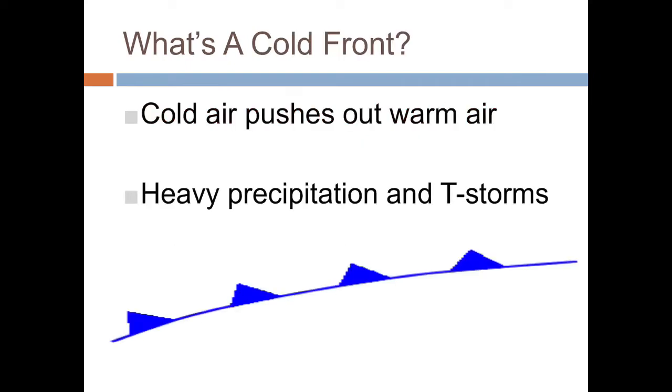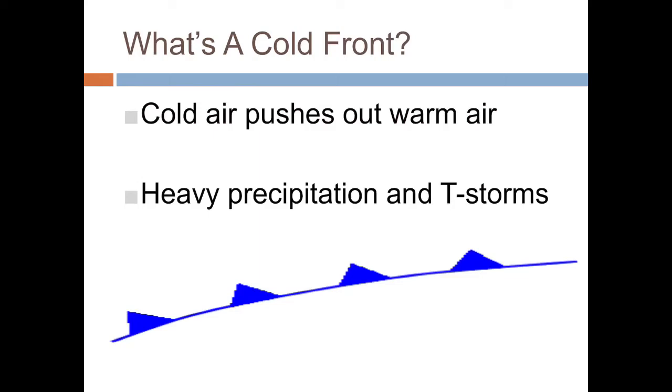So first off, in your first box, we're going to put cold front. And what happens is cold air pushes out the warm air. So fronts are always named by the air mass that's moving. So in this case, that cold air is going to move in and push out the warm air. This kind of front usually gives us heavy precipitation and thunderstorms. All right, and it's usually in a pretty localized area.